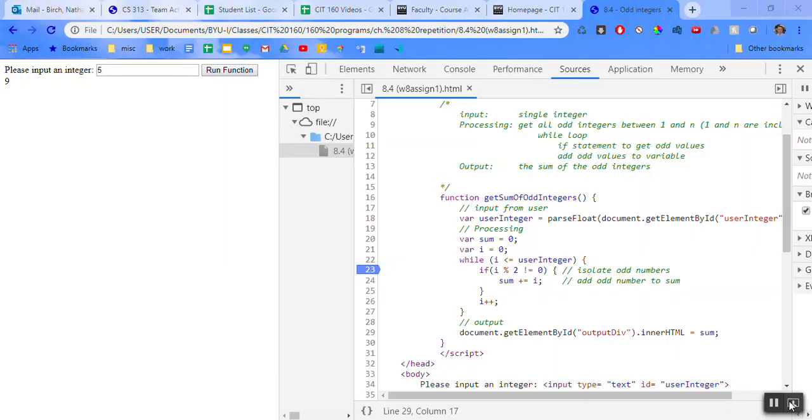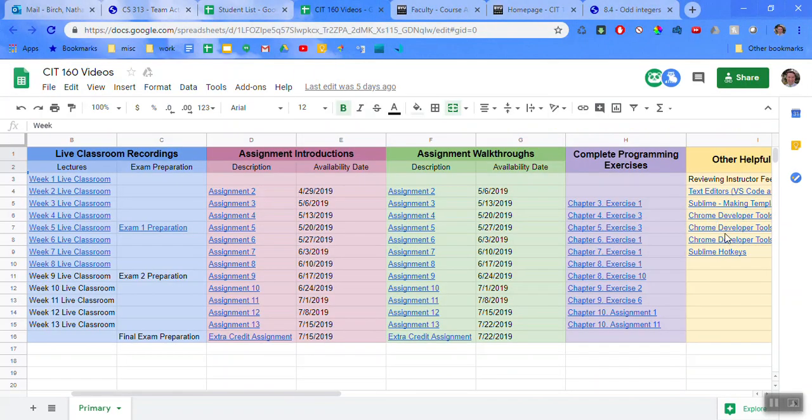Okay. So I know that that was our assignment from last week, and you guys figured out all that stuff last week. But I wanted to show you guys that example of how I used the debugger to help me find my errors, because sometimes it's hard to see what's going on, especially if you have an infinite loop or something like that. It can be hard to find sometimes. So use the debugger. If you're not comfortable with it, then practice. Watch this video right here.